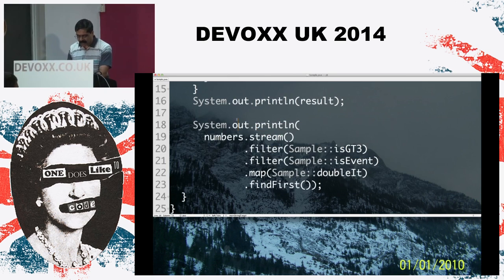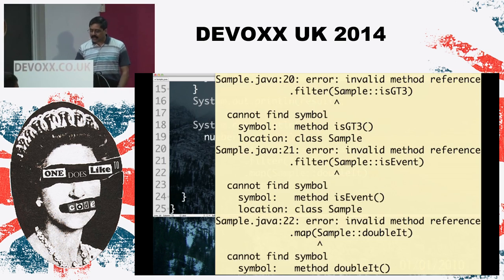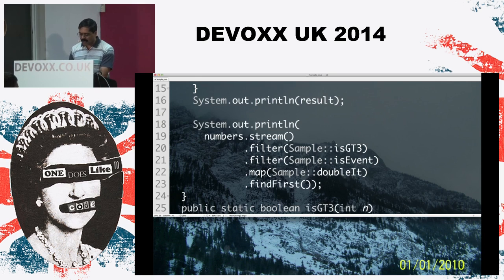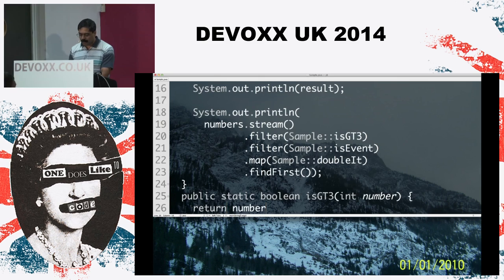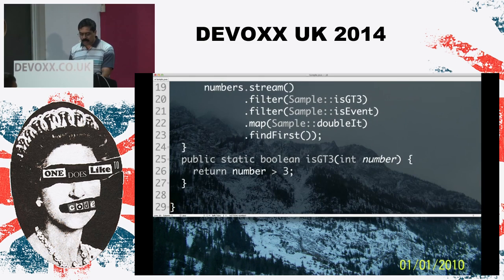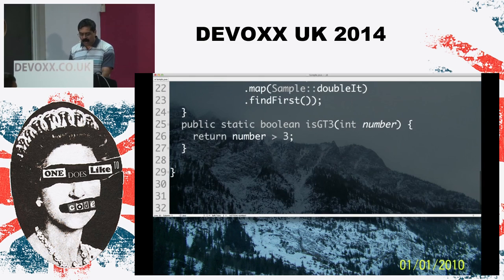And the detail is, when I run this code, notice that in this particular case, of course, I forgot to write those methods, didn't I? So let's go ahead and write these methods real quick. Boolean isGreaterThan3. All I'm going to do is, given this number value, simply return number is greater than 3. So we can see how the code can actually more or less begin to read like English. So that is a bit of an advantage we have on our hands.